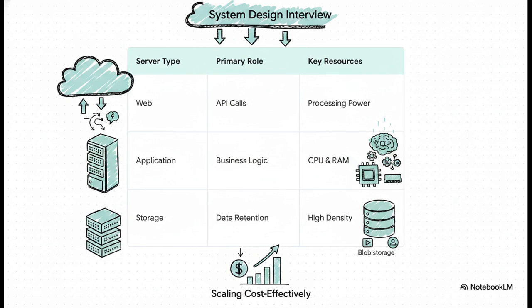First up, the web server. This guy handles your API calls and concurrent connections. It doesn't need massive storage, but it definitely needs solid processing power. Second, we have the application server. This is where your heavy business logic lives, so it requires massive CPU and RAM. And third, the storage server. This one is optimized for high-density data retention, covering everything from blob storage for massive video files to your standard RDBMS for user metadata. Understanding these three basic profiles is absolutely the secret to scaling cost-effectively.